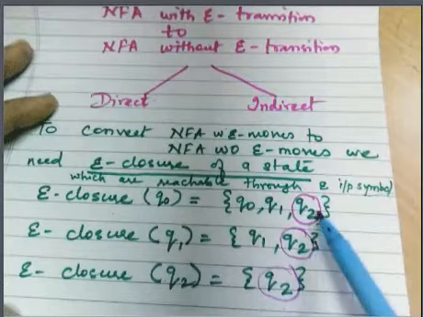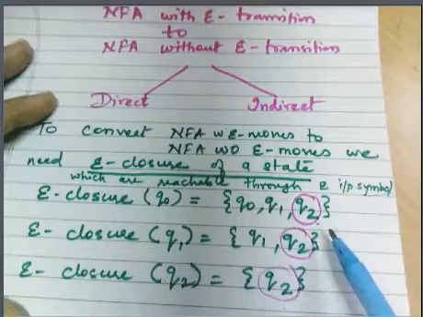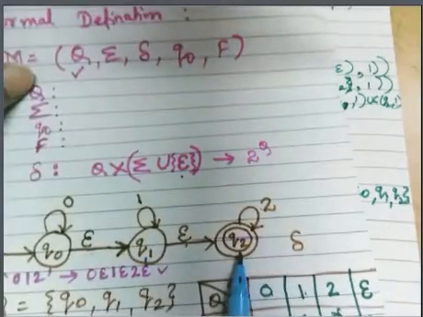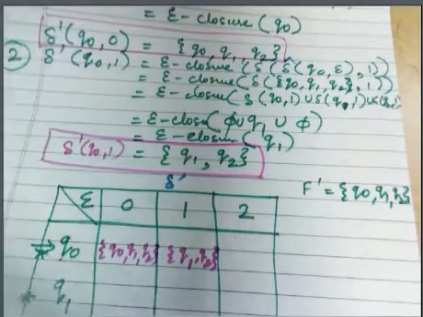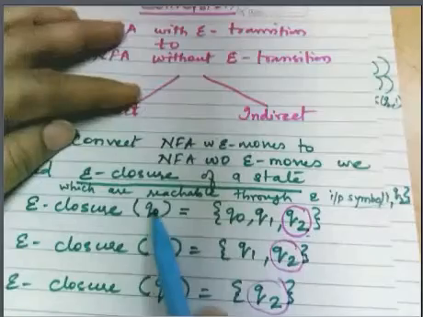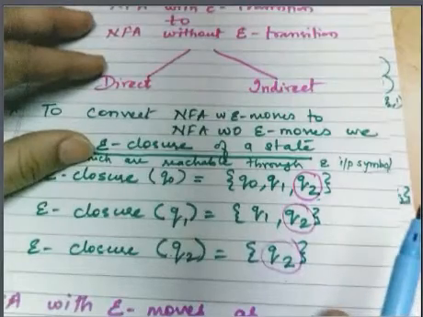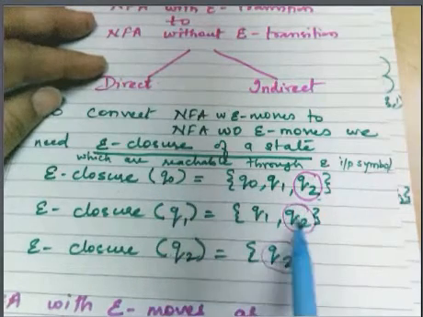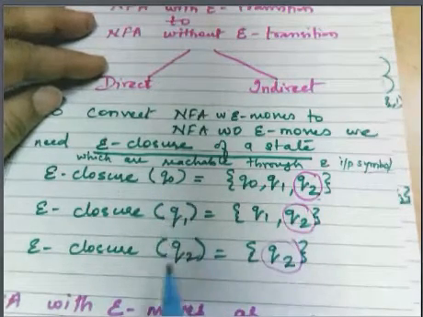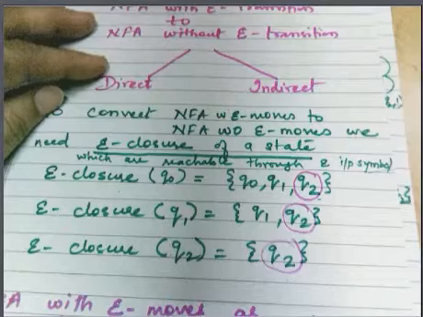If the final state is present in it, and in our example we had only one final state, q2, then that state will be part of the set of final states. Since q2 is available in the epsilon closure of q0, of q1 and of q2, all these three states will be in F dash.